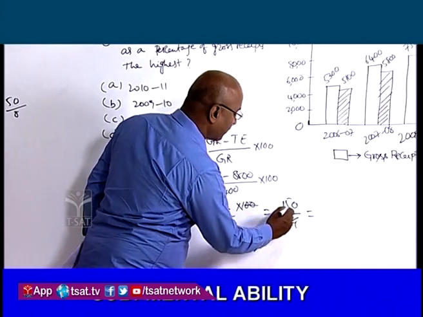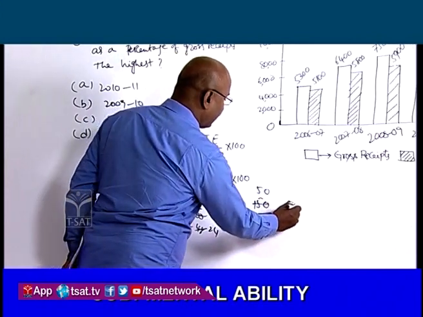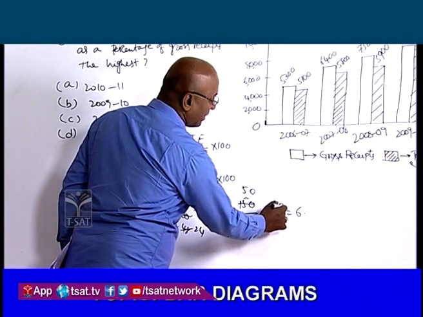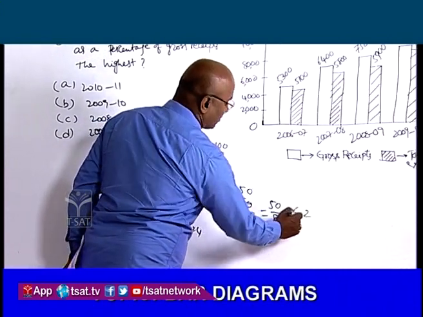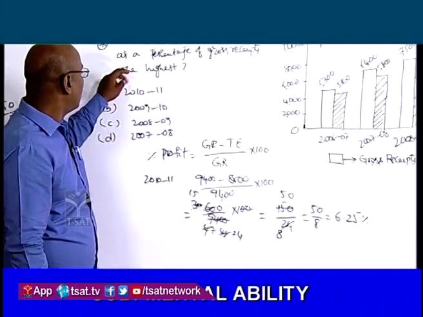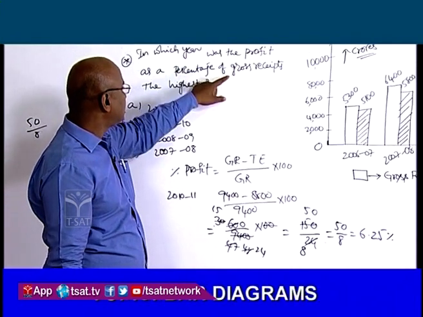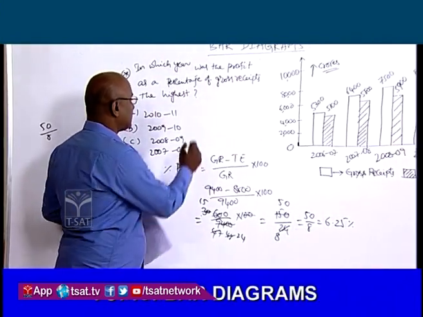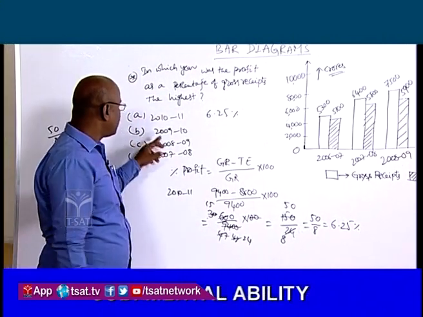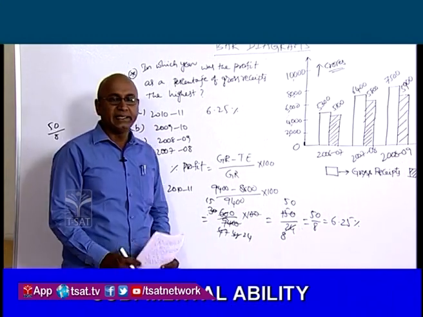3 8s are 24 and 3 5s are 15, 0. So 50 by 8, that is equal to 6.25%. So in the year 2010-11, the profit as a percentage of gross receipts is 6.25%. Now we will see the percentage of the profit in the year 2009-10.